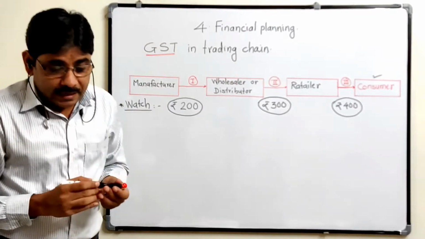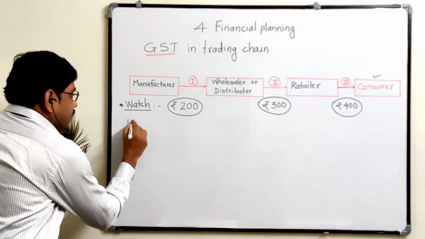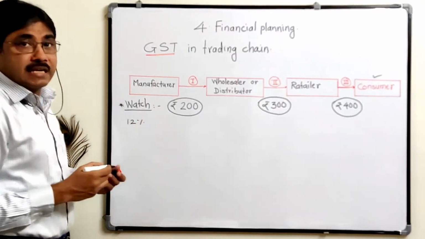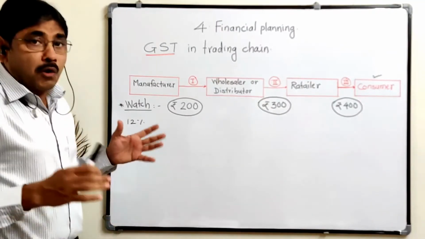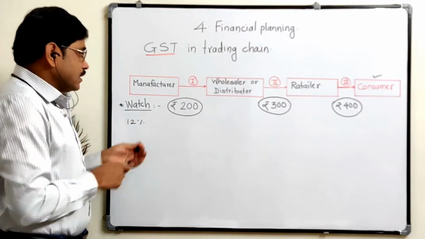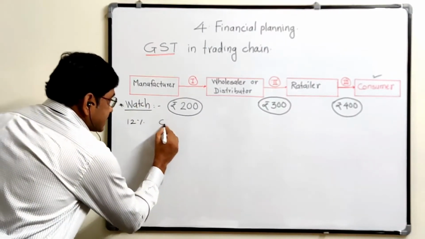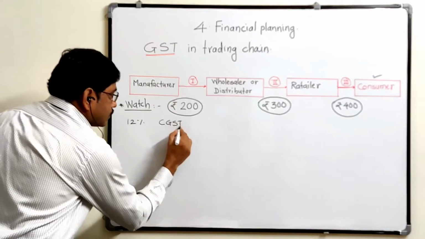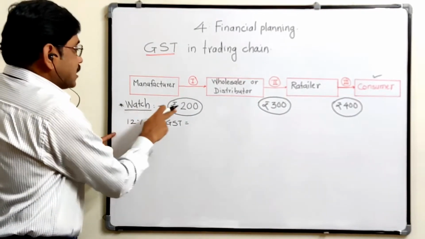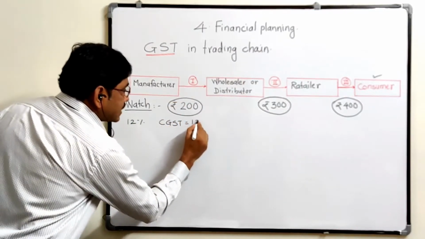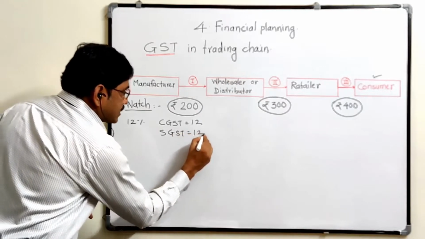Now the rate of GST on this one is 12%. So 12% means 6% CGST and 6% SGST. Now how is the GST calculated? Here at this stage, CGST is 12 rupees, here 12% of 200, 12 twos are 24, means 12 rupees, and SGST is 12 rupees.